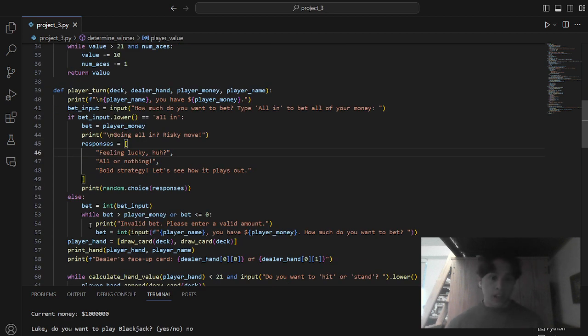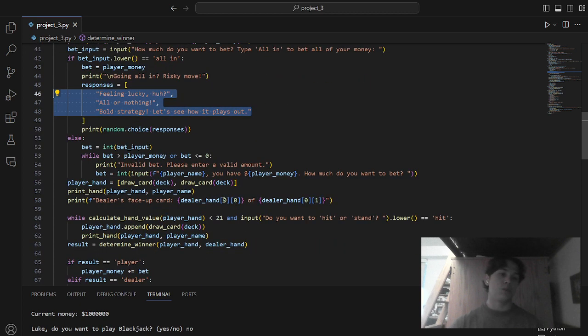Another function we have is player turn. Player turn will ask them how much they want to bet. If it's all in, then we have these fun answers. This is where the library module random comes in, because it just gives one of these responses if they want to go risky every time. Just makes it a little more fun and personal.